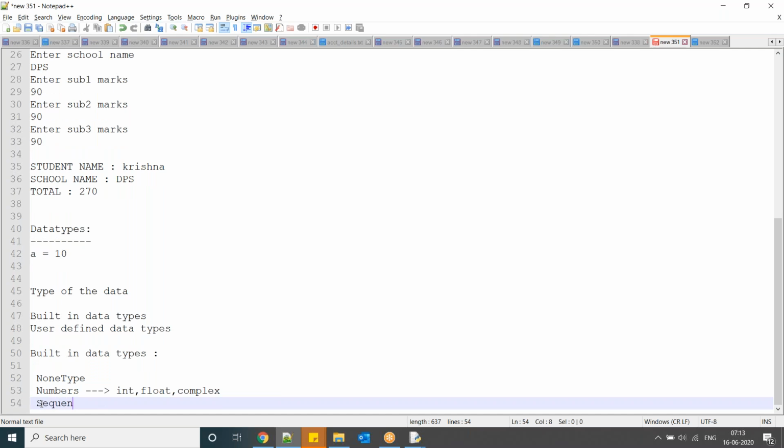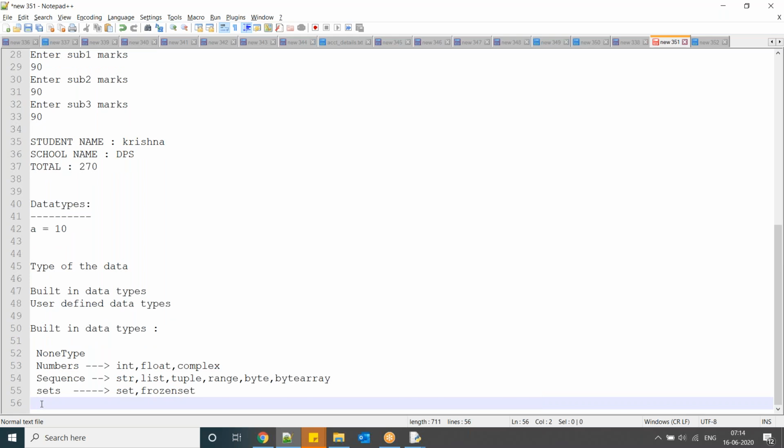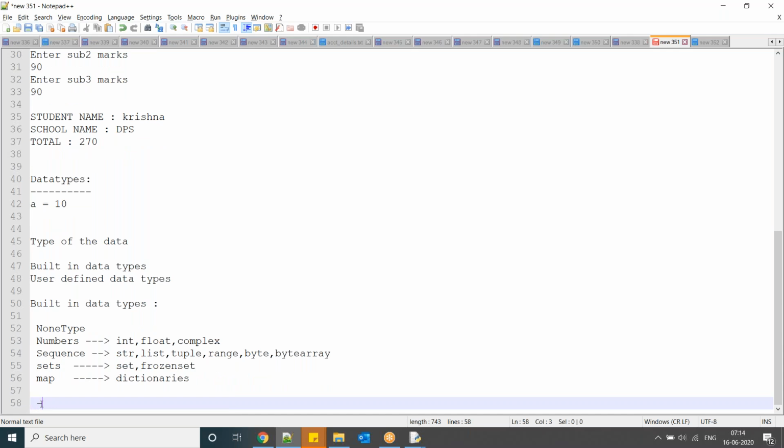Next sequence. In sequence we have string, list, tuple, range, bytes and bytearray. Next sets. In sets we have set and frozenset. Next we have map. I will discuss one by one, don't worry. In maps we have dictionaries.